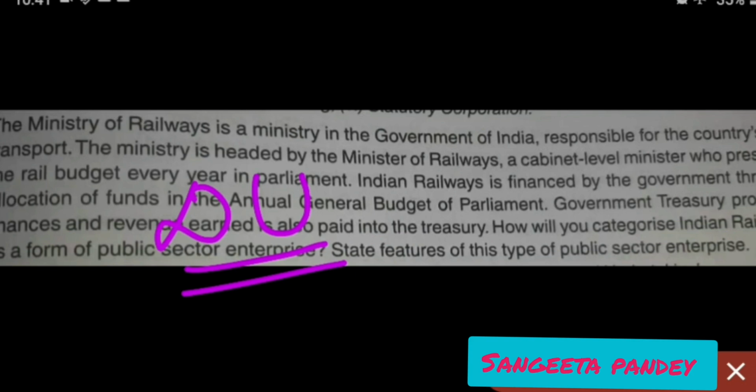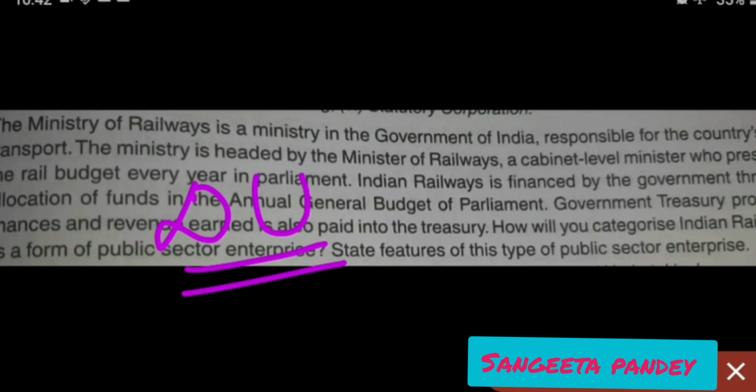Now state the features of a departmental undertaking. Very simple. These are fully financed by the government. These are subject to accounting and audit control. These are managed and controlled by a government department and headed by the concerned minister. The employees are accountable, and the employees are civil servants.